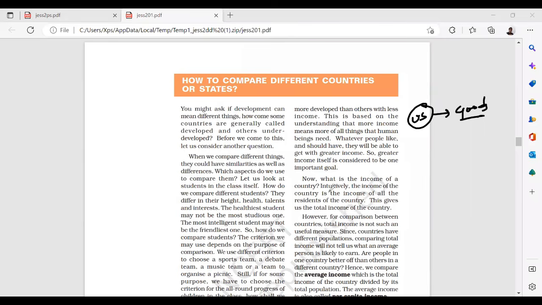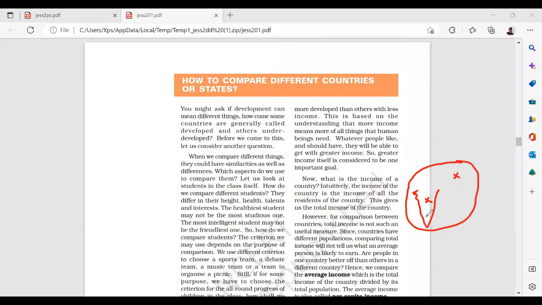Now, what is the income of a country? The income of the country is the income of all the residents of the country. Remember, income of the country is nothing but the income of all the residents of the country. This gives us the total income of the country. What is the meaning of resident? A resident means a person who is staying in India, or a person who is staying out of India. All this will get contributed to my country.